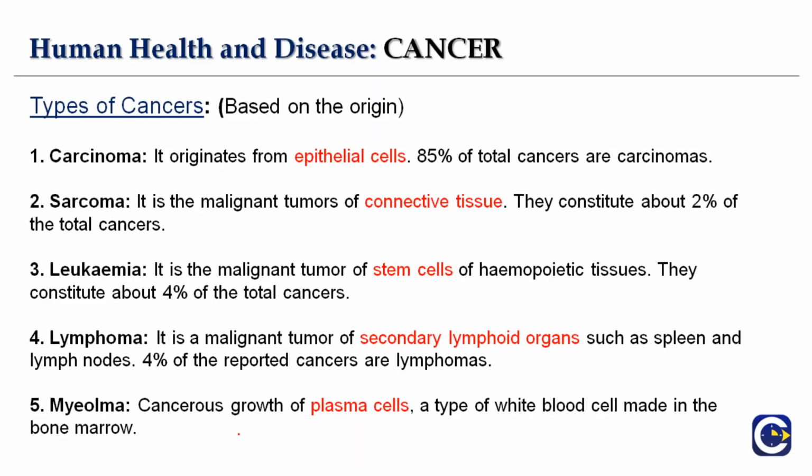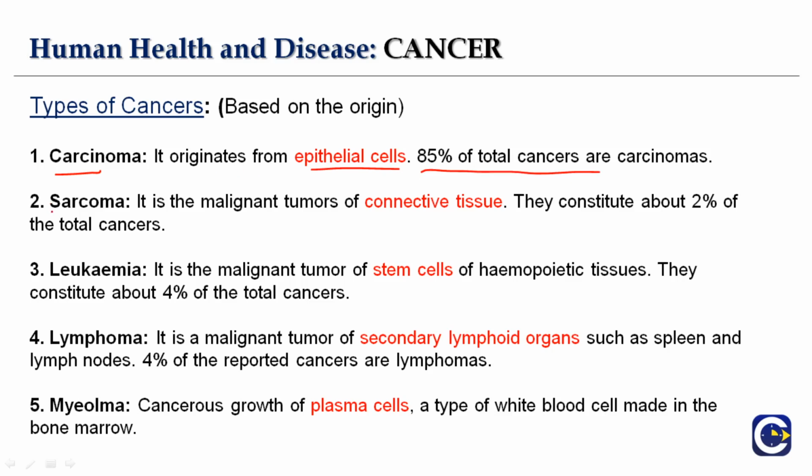Now we are moving on to the types of cancer. Actually, as I already mentioned, there are more than 200 types of cancer, but now we will discuss the common ones and most prominent ones. So the first one, if you see it, is carcinoma. Okay, it originates from the epithelial cells. 85% of the total cancers are carcinoma.